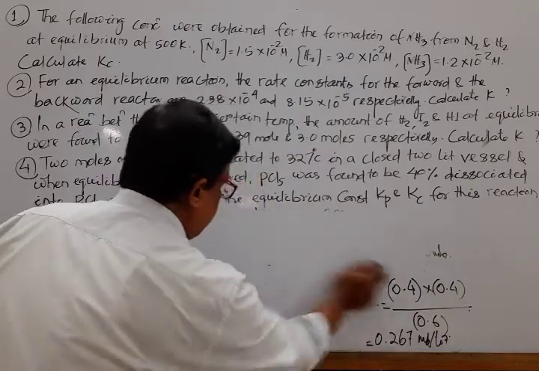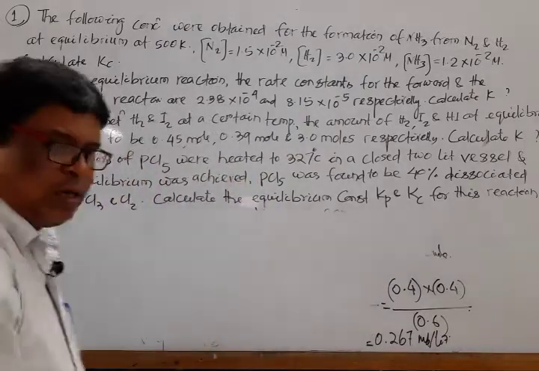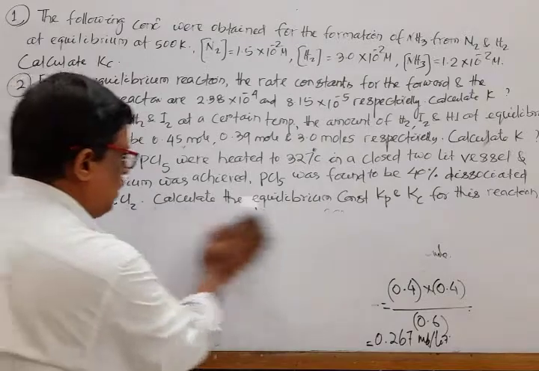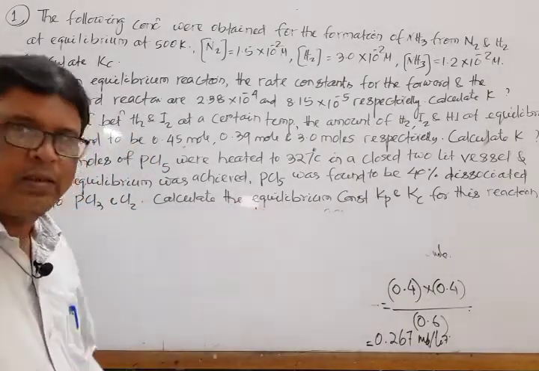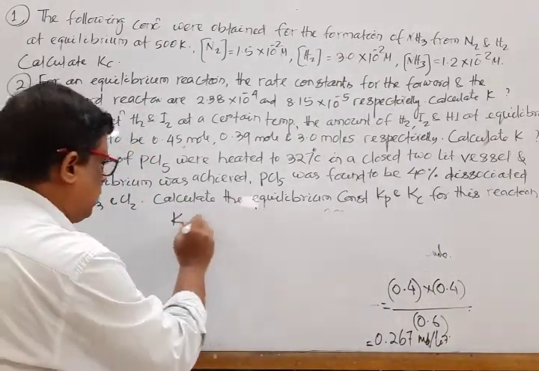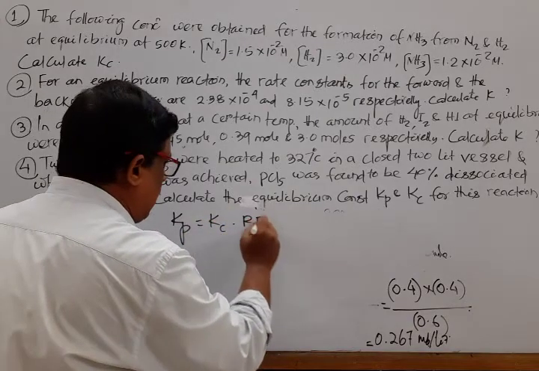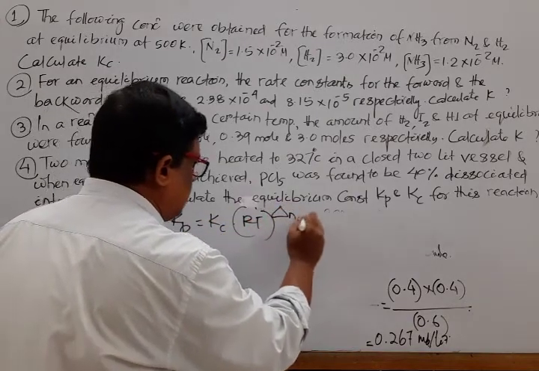We know one expression for the relationship between Kp and Kc, mark that: Kp is equal to Kc into RT to the power del Ng.